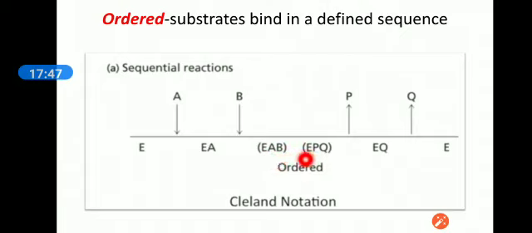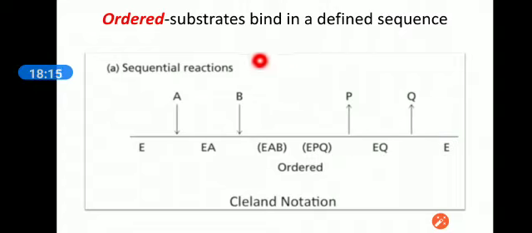Here the enzyme will convert AB into products PQ, and first the product P will be removed from the reaction, and then the second product Q will be removed. At the end of the reaction, we can isolate our enzyme unchanged.